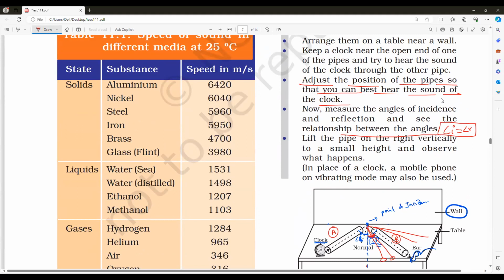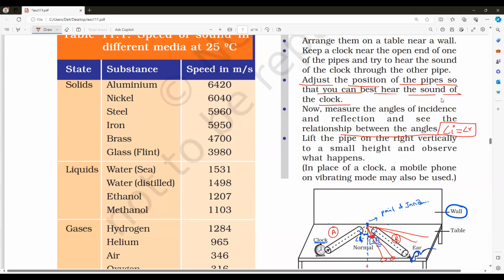So this is the experimental verification. We can prove that sound also follows the law of reflection, same as light. This verifies both laws of reflection. One: the incident sound, the reflected sound and the normal all lie on the same plane. Second: the angle of incidence of the incident sound equals the angle of reflection of the reflected sound. That is what you have to remember.